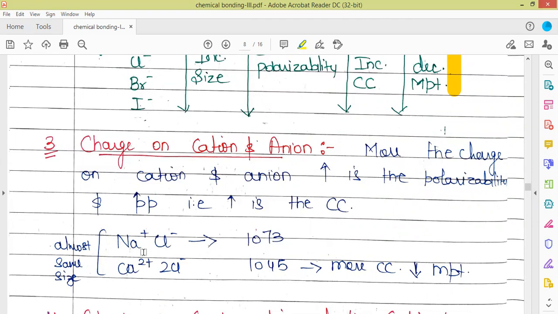Say we have NaCl and CaCl2. Here calcium is a divalent cation and sodium is a monovalent cation, and chloride ions are same in both the cases. This sodium ion and calcium ion are having almost comparable size. So only the difference is that it is divalent and it is monovalent. So the melting point decreases as we move from sodium to calcium. So this decrease in melting point is due to more covalent character present in calcium chloride in comparison to sodium chloride.